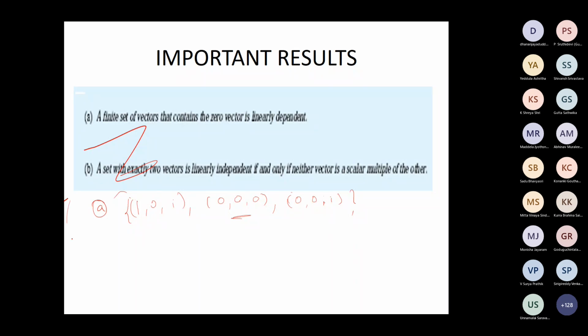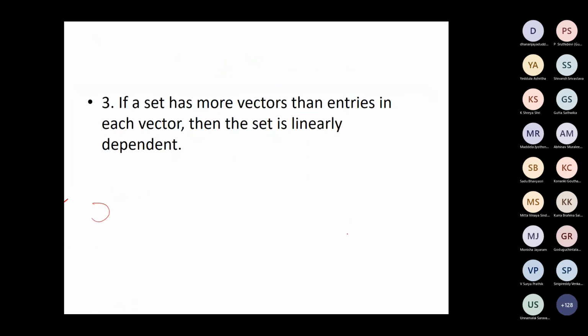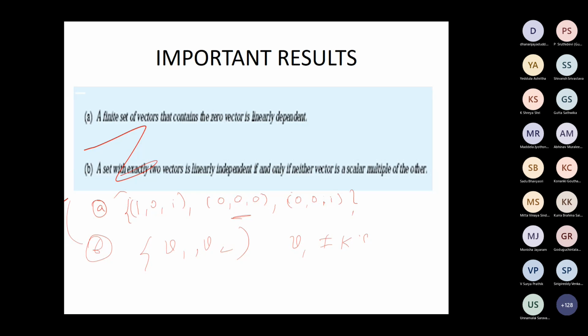Second point, you have already seen that. A set with exactly 2 vectors is linearly independent if and only if neither vector is a scalar multiple of the other vector. That means you have only 2 vectors, say v1 comma v2. Then v1 is not a scalar multiple of v2. Then it's linearly independent. That's the meaning.